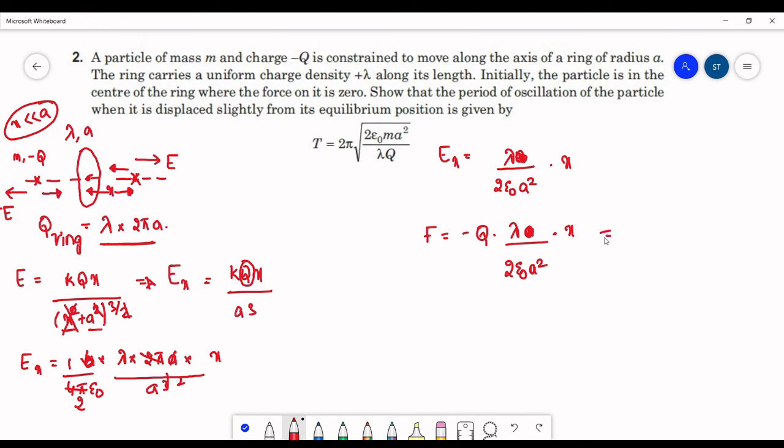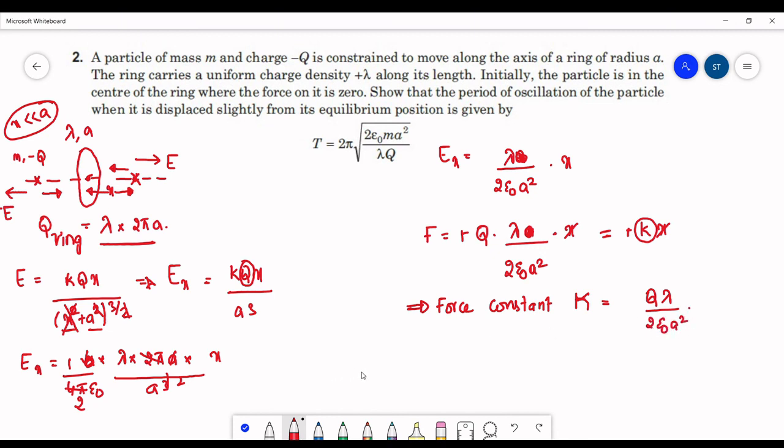In an SHM we can write F equals minus kx. Here k is called the force constant. So here minus we can cancel out, x we can cancel out. So here the force constant k is equal to q lambda upon 2 epsilon naught a square.